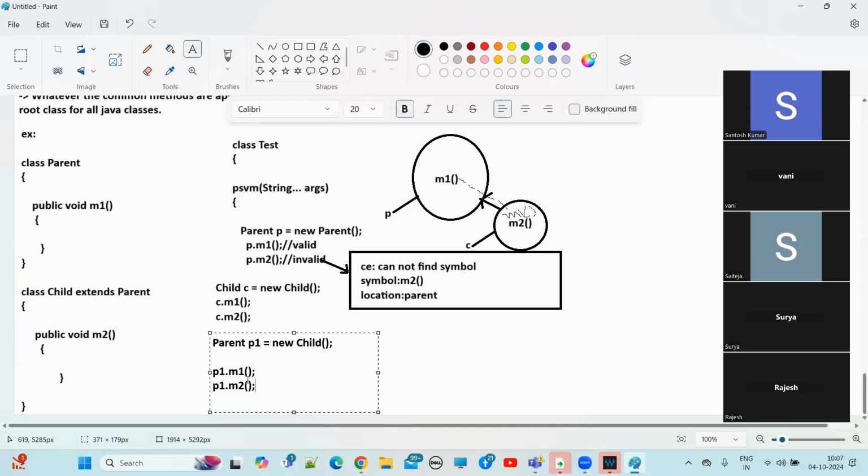So now tell me, the P1.M1 method. Is it valid or invalid? Valid. And the P1.M2 method?